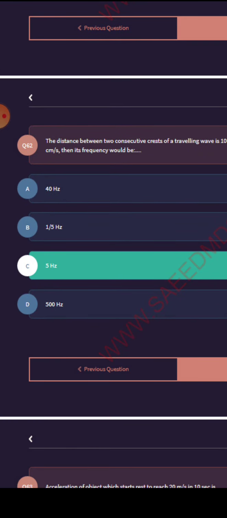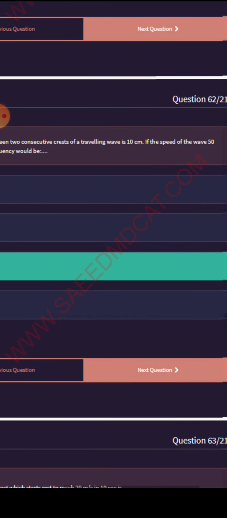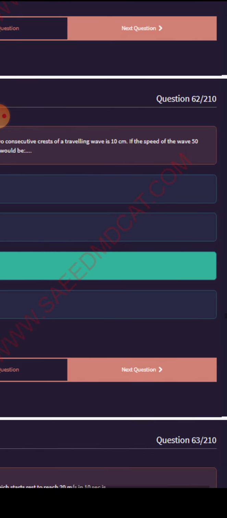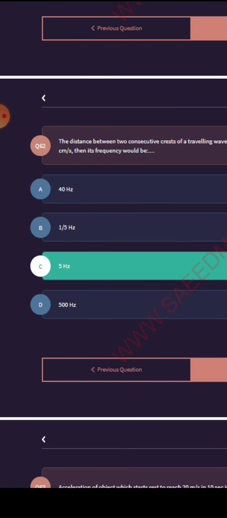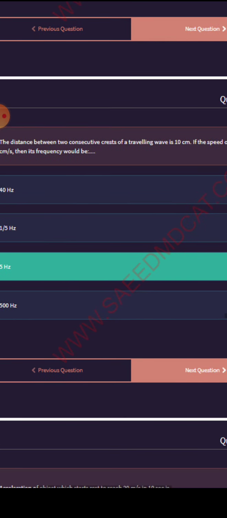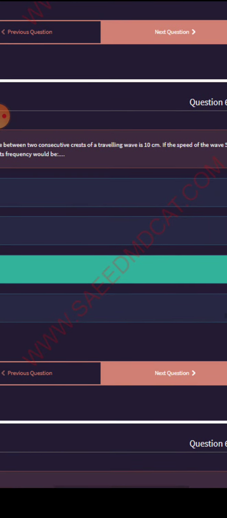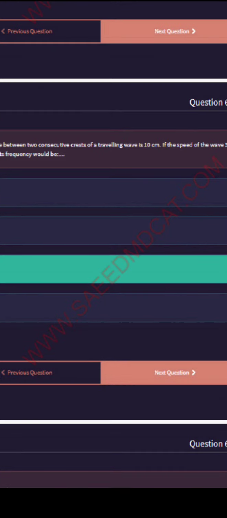The distance between two consecutive crests of the traveling wave is 10 centimeter. If the speed of the wave is 50 centimeter per second, then its frequency will be 5.